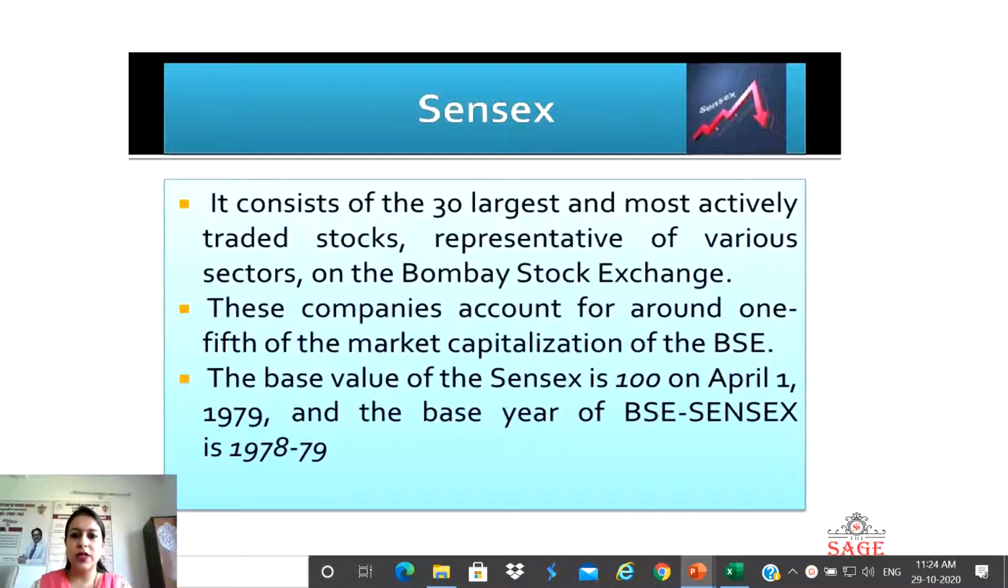So it consists of 30 largest and most actively traded stocks representative of various sectors. Basically, this index contains top 30 companies of Bombay Stock Exchange, which can be regarded as top 30 on the basis of most actively traded stocks and which represent various sectors. So these companies account for around 1/5 of the market capitalization of the BSE. And the base value which we use in this Sensex is 100 on April 1, 1979, and the base year will be taken as 78-79.